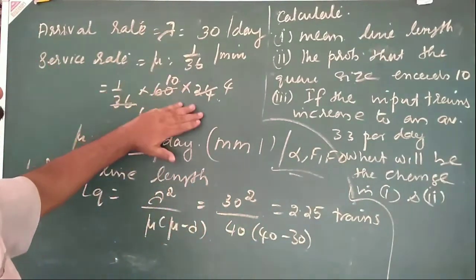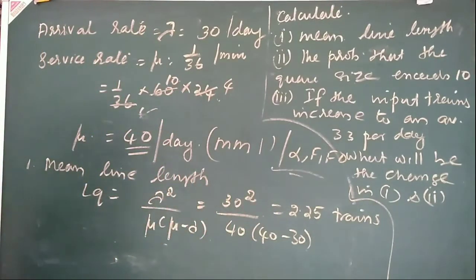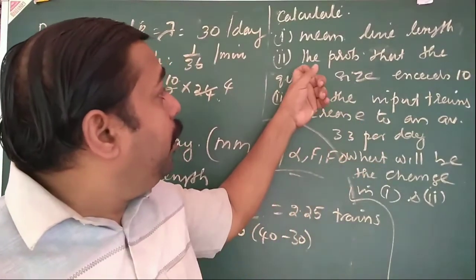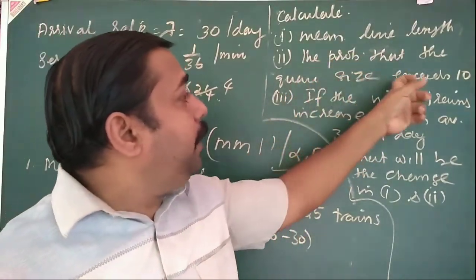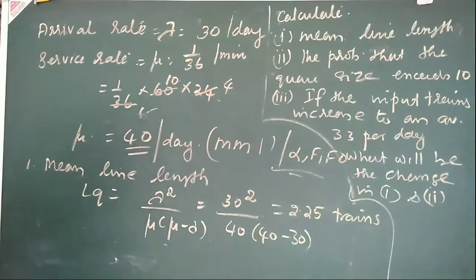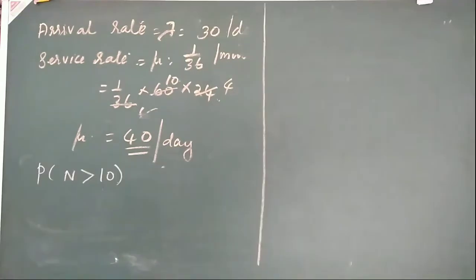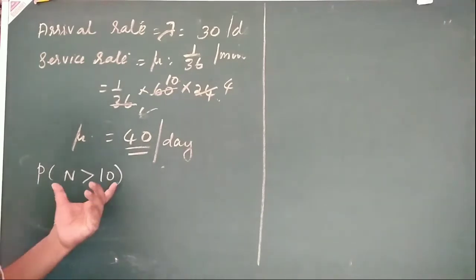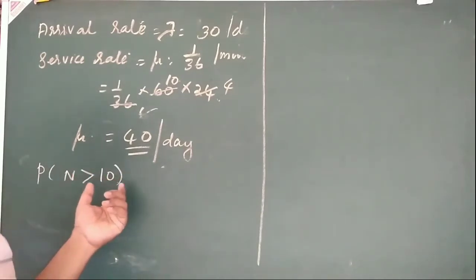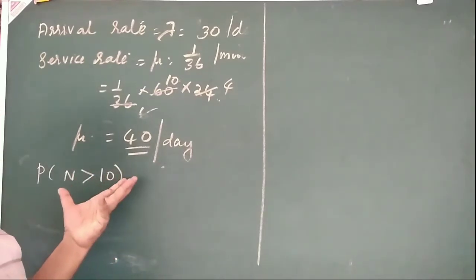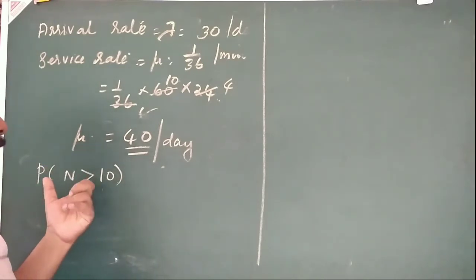So here be careful. Next one, the probability that the queue size exceeds k. So next one is the probability that the number of trains exceeds 10. That means number of trains greater than 10.